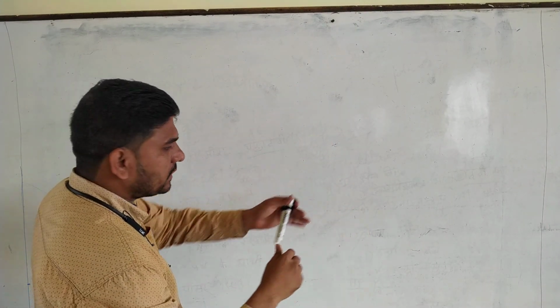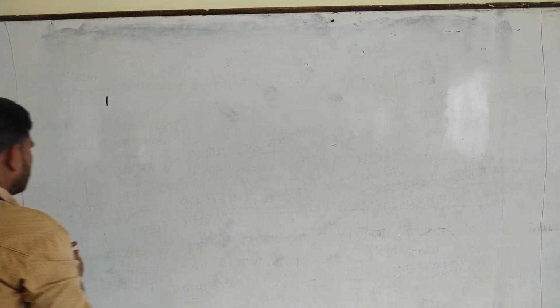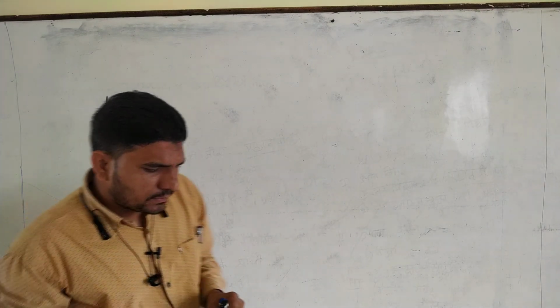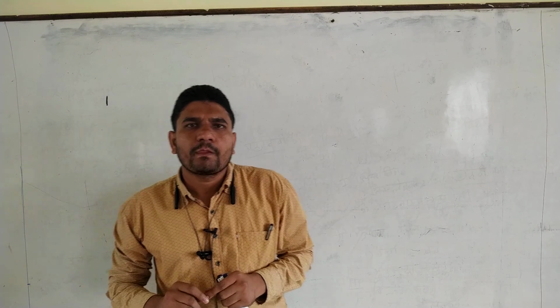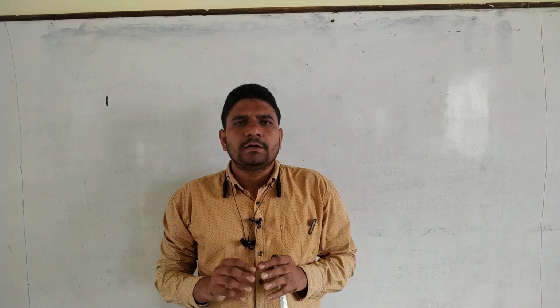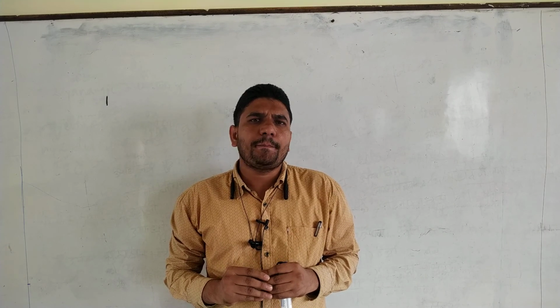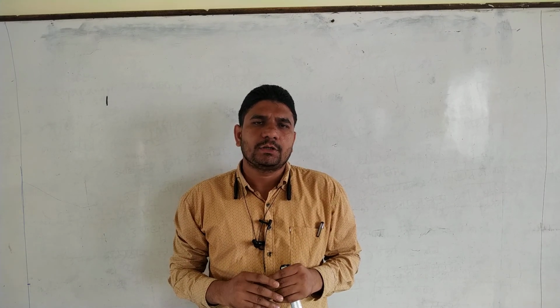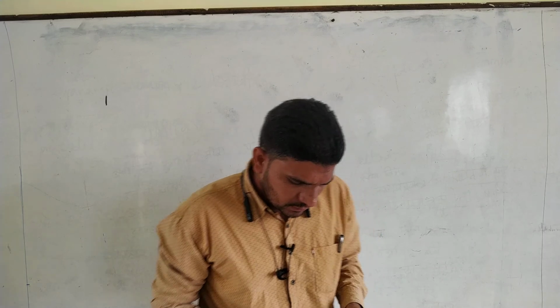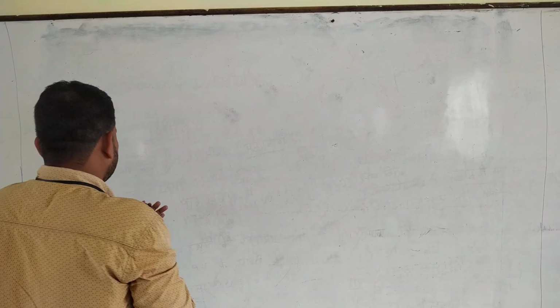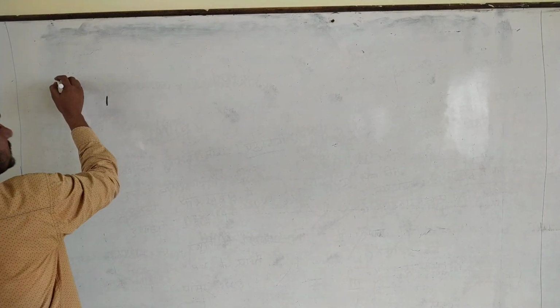Listen all of you carefully. In this fifth method, especially we are going to prepare only aldehydes, not ketones.